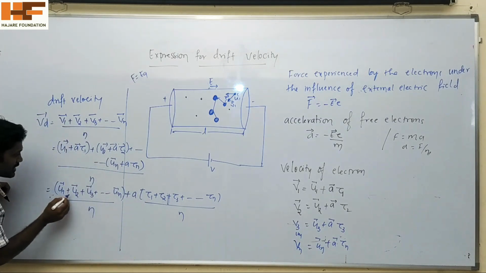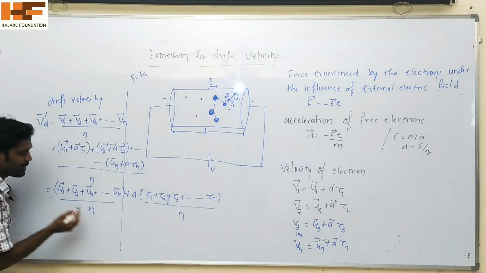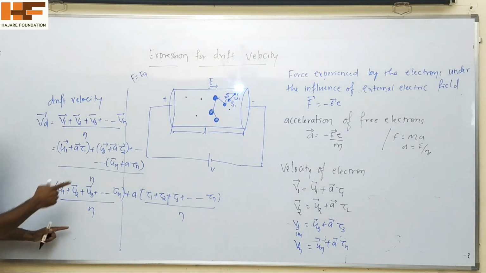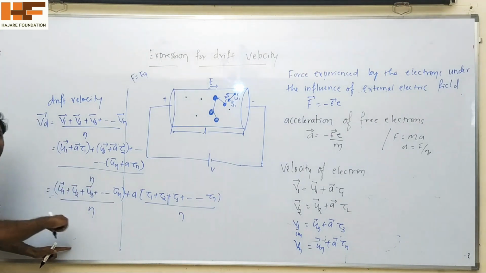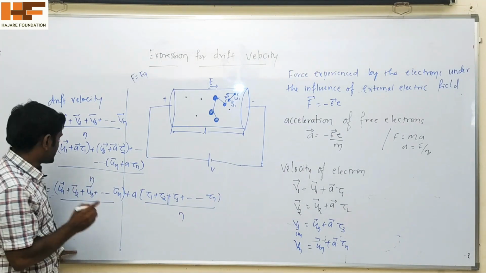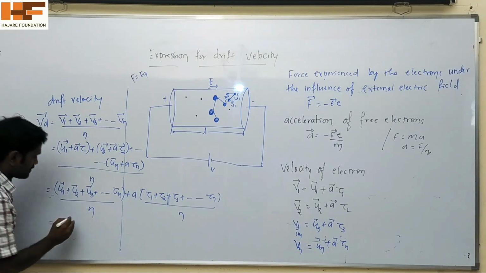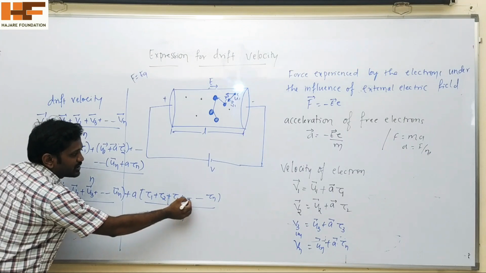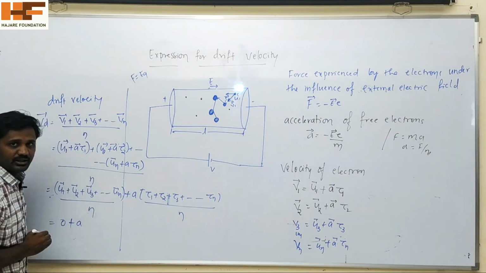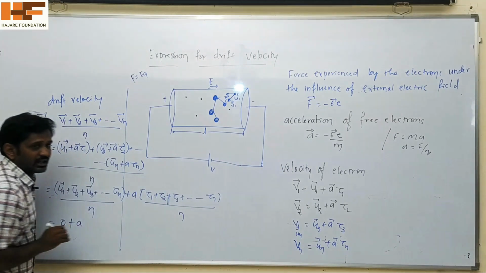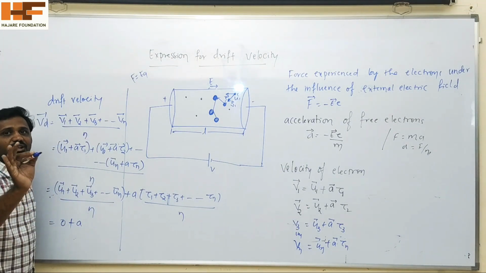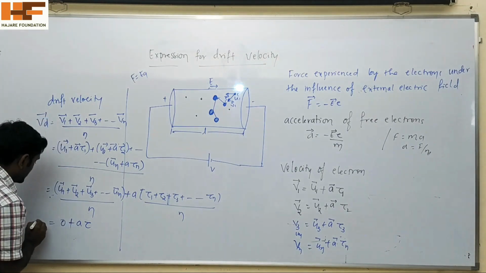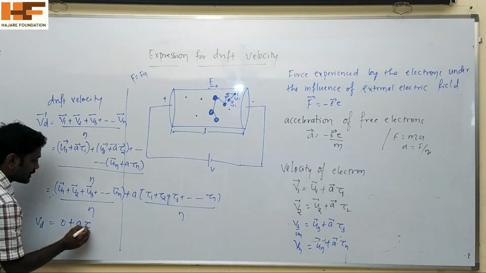What is the value of u1 plus u2 plus u3 and so on up to un, upon n? That is equal to 0, because we already discussed that the average thermal velocity of the free electrons is equal to 0. Plus a as it is, into tau 1 plus tau 2 and so on up to tau n, upon n. This we can call the average relaxation time, so Vd is equal to a into tau.